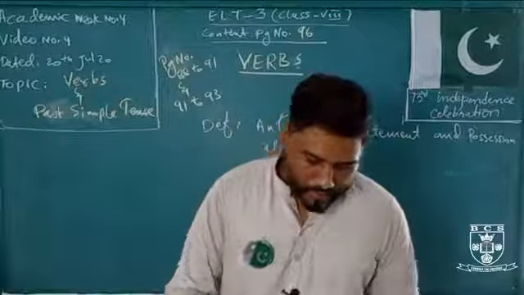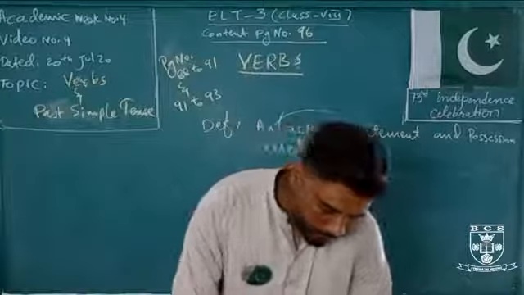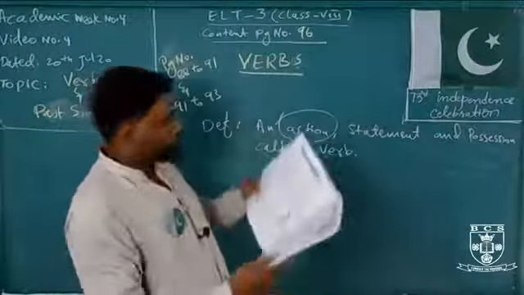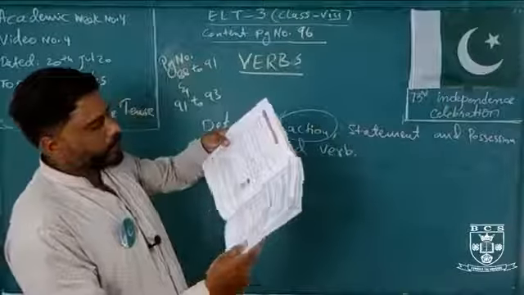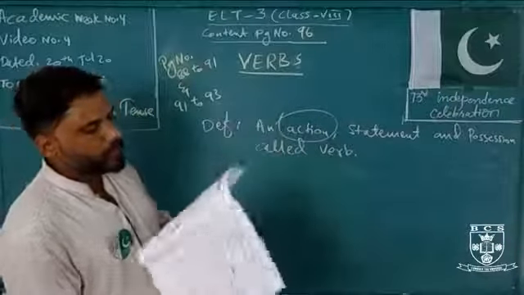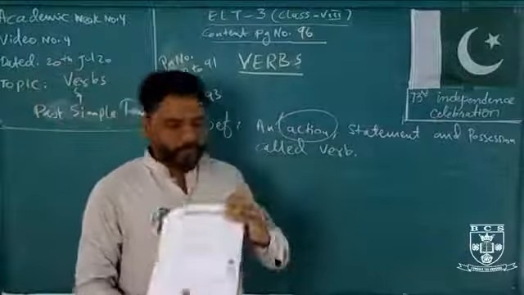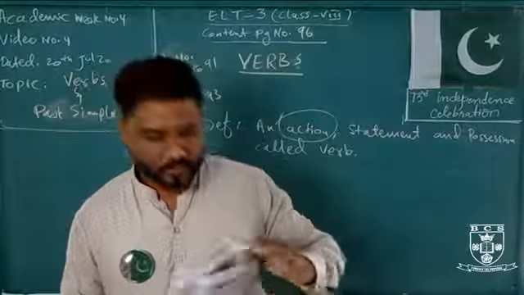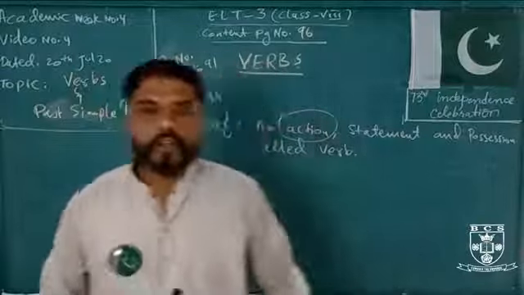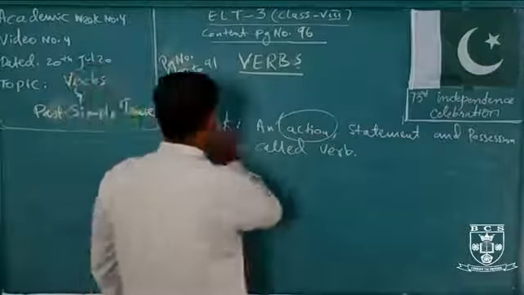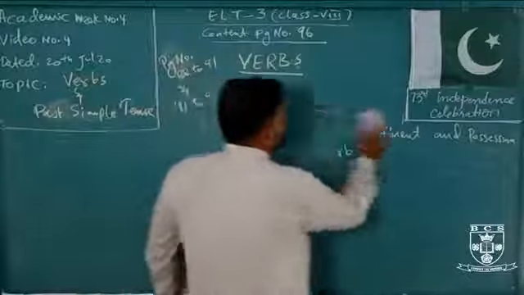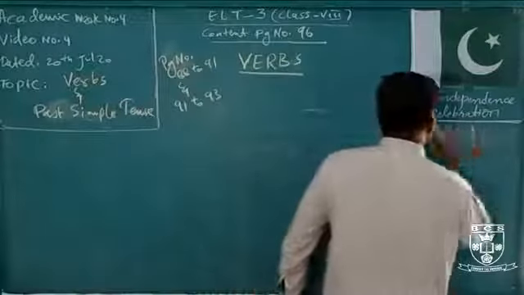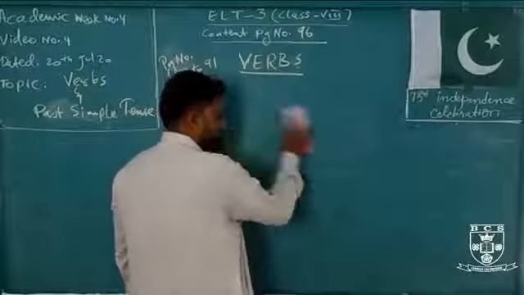Okay, next what we are having at page number 92 and 93. Okay, what is this? The topic, chapter number 15. The topic is transitive and intransitive verbs. What are transitive or intransitive verbs? You have to understand. Okay, so let's talk about transitive or intransitive verbs.